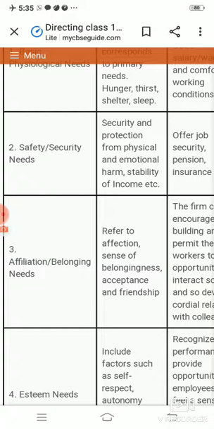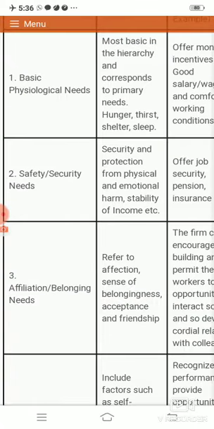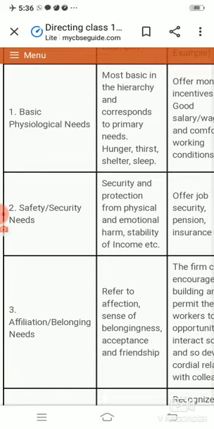They will first desire the first need. Once the first need is fulfilled, only then will they desire the higher need, or the second level of need. Like once their hunger need is fulfilled, then they will desire stability of income. It should not be that someone is hungry and desiring friendship or status. First the primary need will be fulfilled, and only then will they reach the secondary or second need.